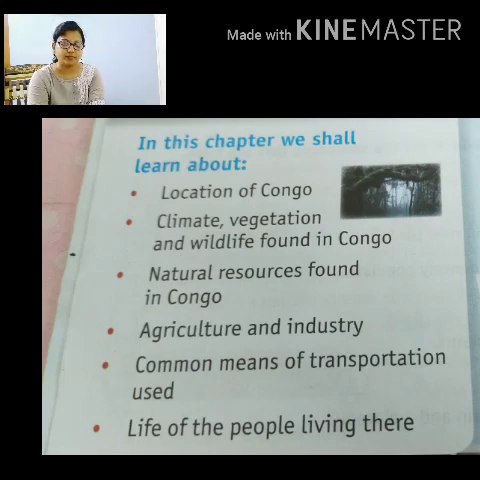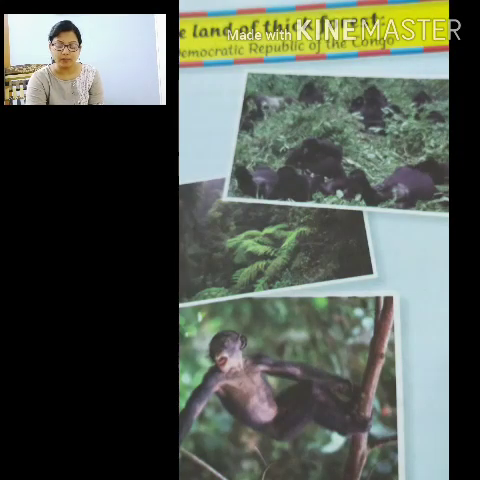Before that, first of all, you take out your lesson in your book and on page number 28, you look at the pictures given there. By looking at these pictures, what idea do you get about the country? The Democratic Republic of Congo is a country and these are the pictures of that country. By looking at these pictures, what idea do you get? You get the idea that there are very thick forests present. That's why it is also called the land of thick forest.